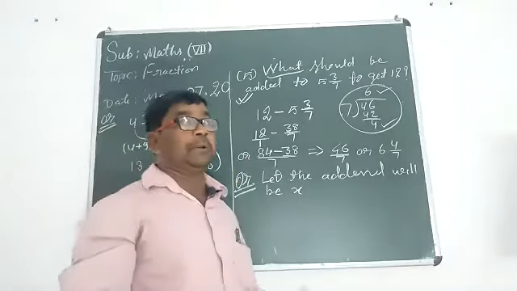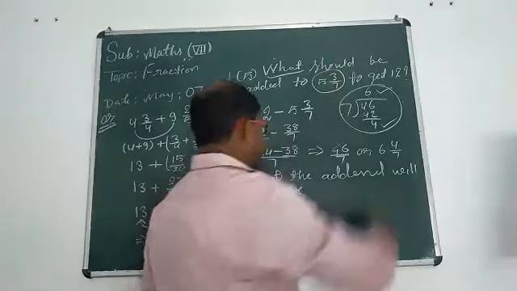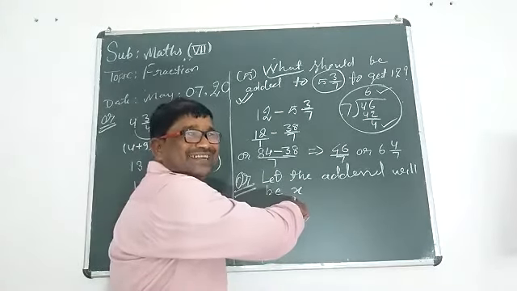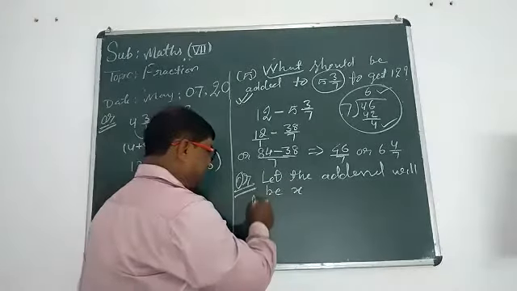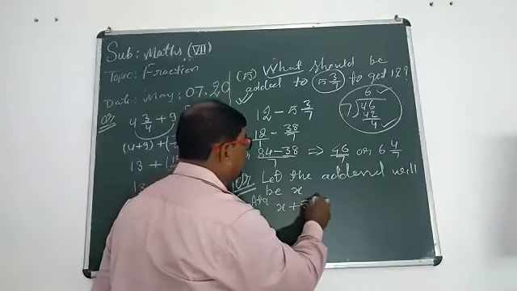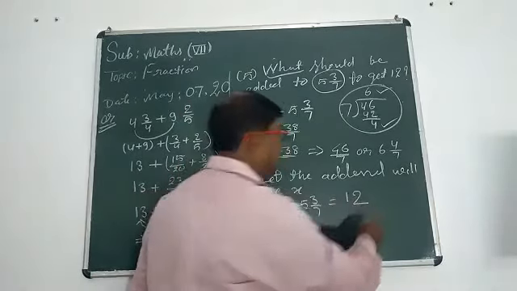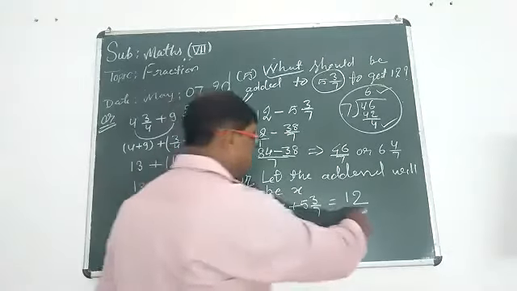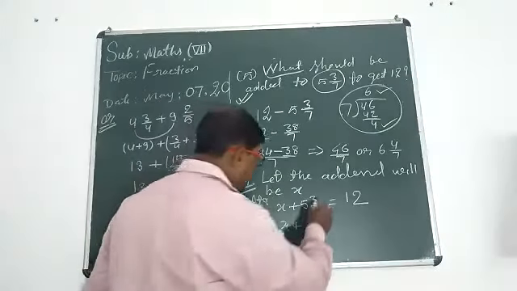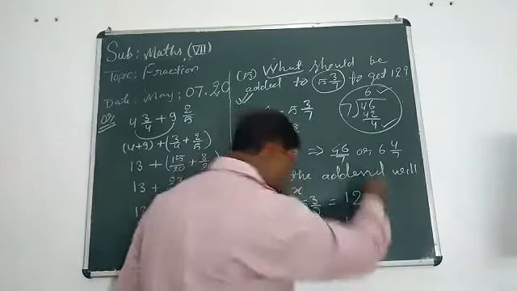Now student, we have two addends. The first addend is given. The second addend is the God in mathematics. Now do the operation. x plus 5 whole number 3 upon 7, and our sum is 12. Our sum is 12, student. x plus 5 sevens are 35, plus 3, 38 upon 7 equal to 12.